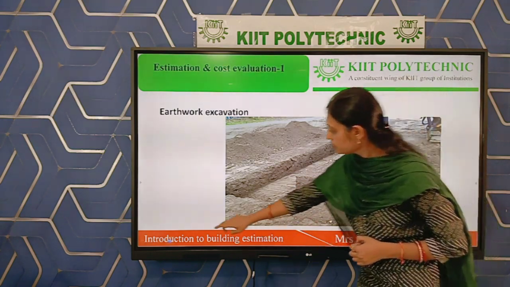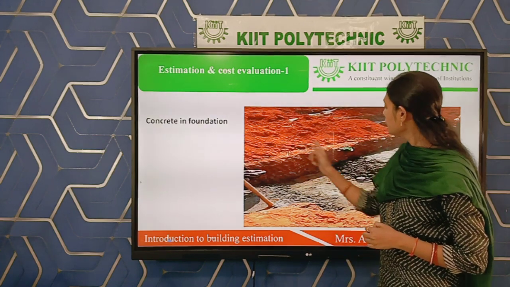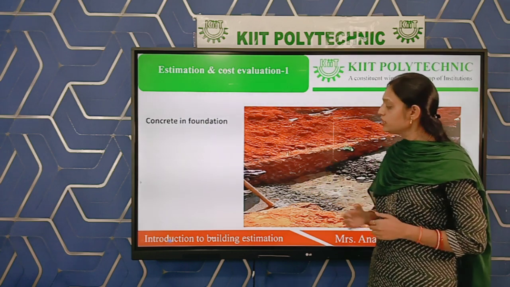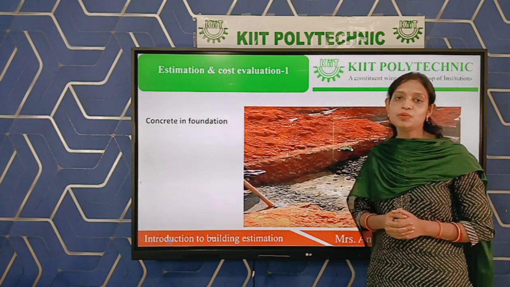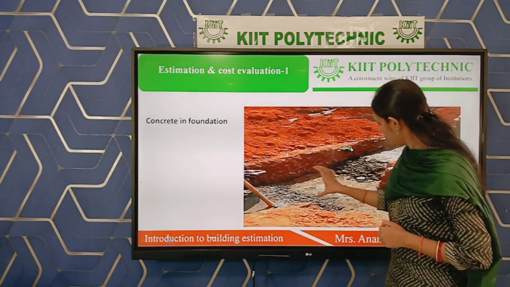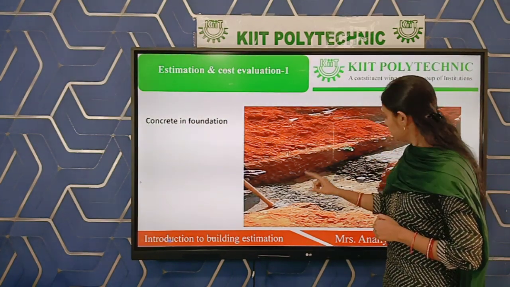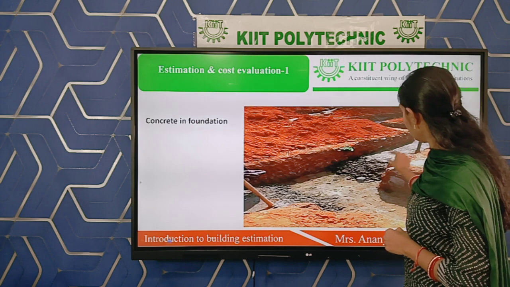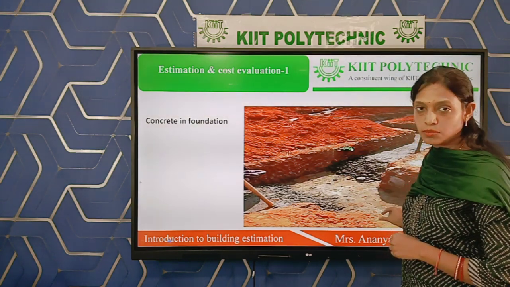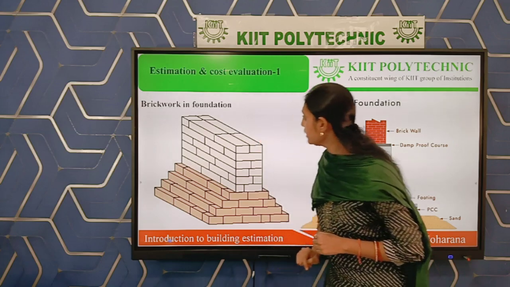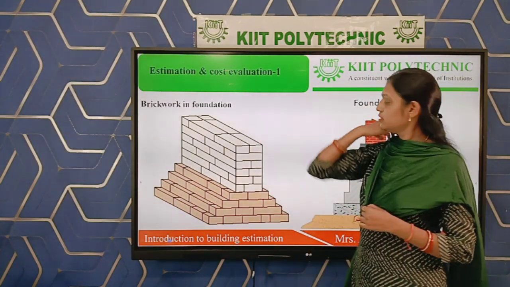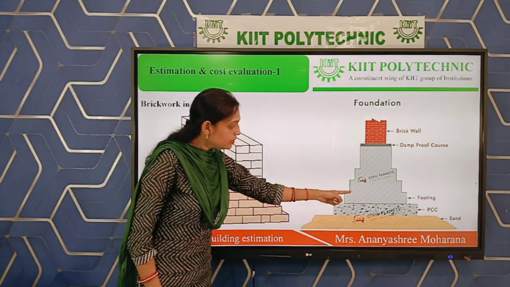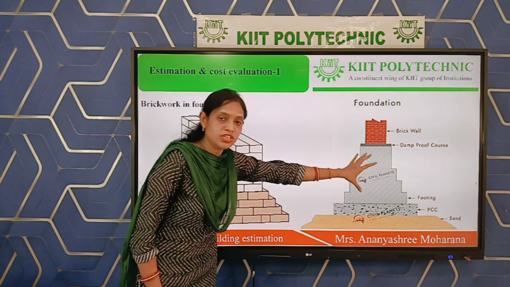Next is concreting the foundation. That means after excavation we have to construct the foundation. In the foundation, the bottom layer is always concrete. So after excavation we have to put the concrete layer. This is the concrete process. You can see in this drawing there is a concrete layer we are providing. Then in the next drawing you can see, after the concrete layer there is a footing. That means the foundation process is going on.